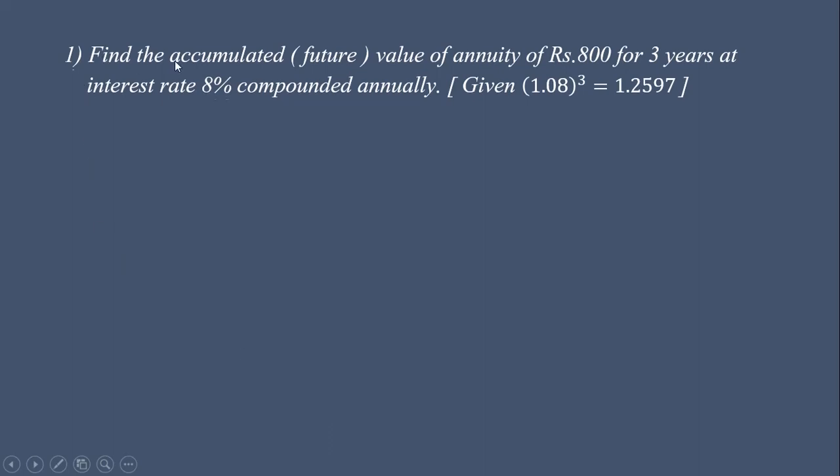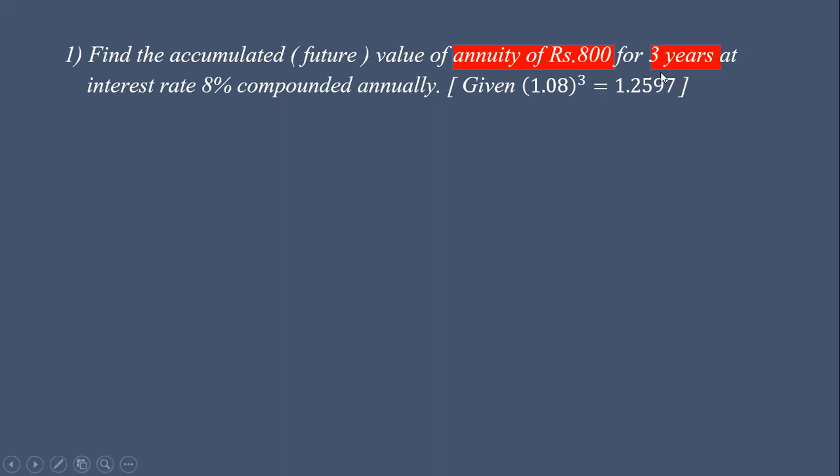First example, find the accumulated value. It is also known as future value of annuity of rupees 800 for 3 years at interest rate 8% compounded annually. Given 1.08 bracket cube is equal to 1.2597. Now here we want to find accumulated or future value. Now annuity of rupees 800, that means value of capital letter C is given, annuity of rupees 800 for 3 years. That means how many installments are made?